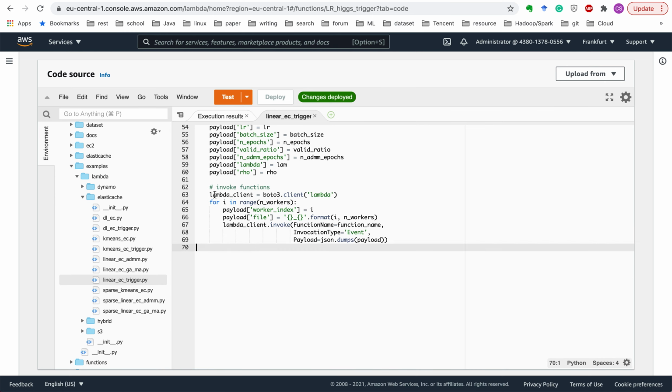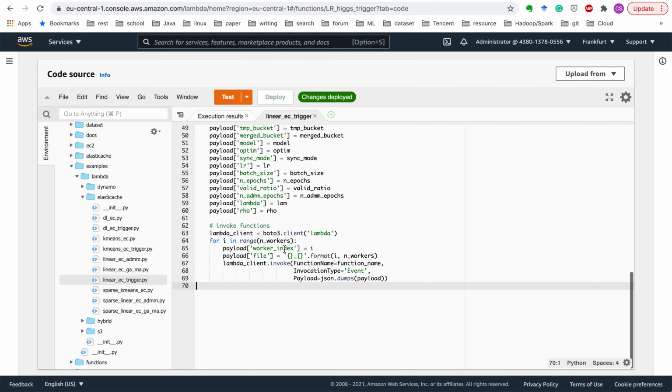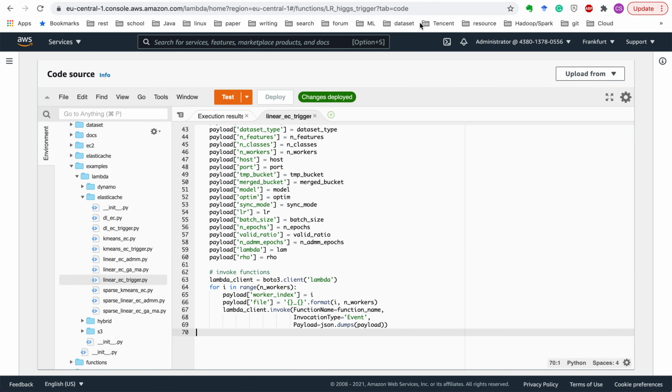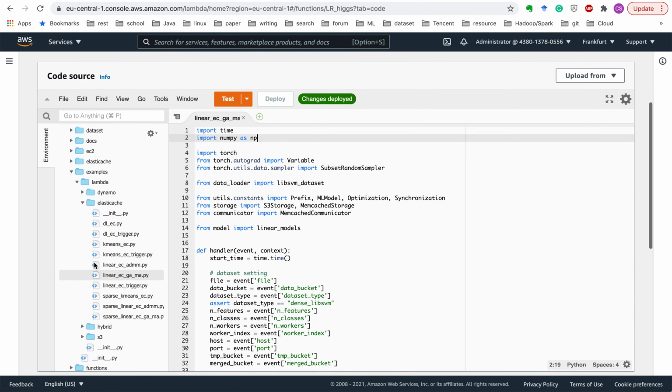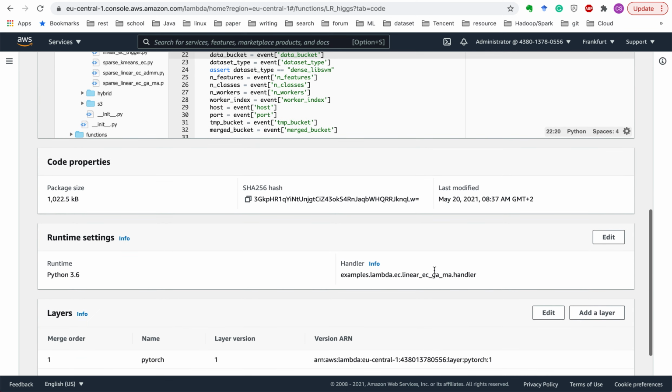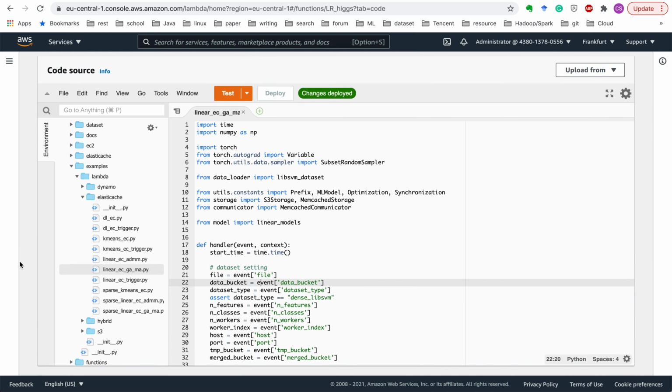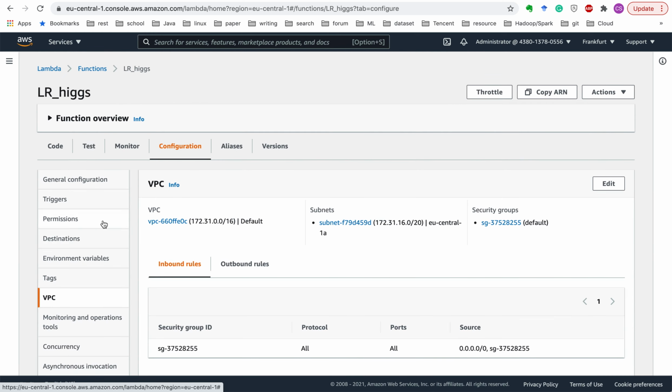Okay, so we invoke the execution function using the invoke interface and with the payload. And in the execution function, here is an example. Here's the execution function for linear models using ElastiCache. So we need to change the handler of this lambda function to be the one we are using, and we need to change the configurations.